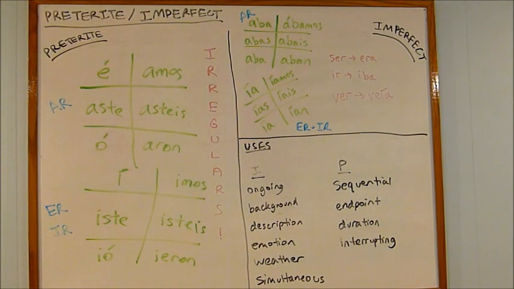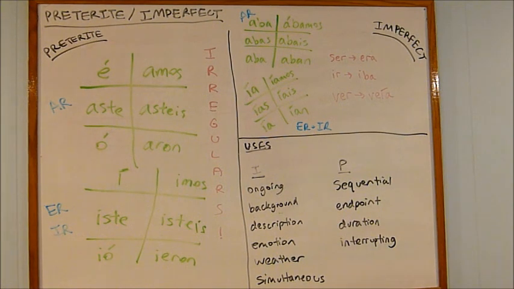And then there are the stem changes, which I mentioned earlier in the video about the present progressive, where only the IR verbs stem change in the present. If it changes from E to IE or E to I in the present, then it changes from E to I in the preterite. If it changes from O to UE in the present, it changes from O to U in the preterite. And it's only in the third person. I'm sorry for the bad video quality at that point, but it's a lot of information, and you have to remember it.